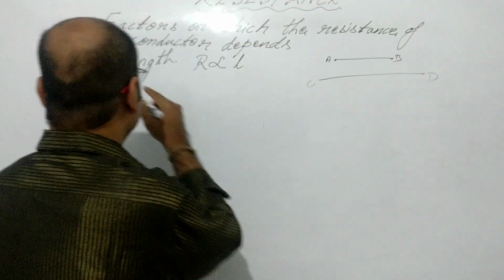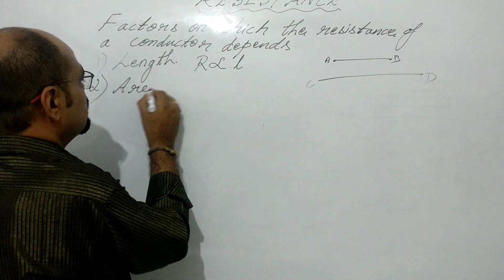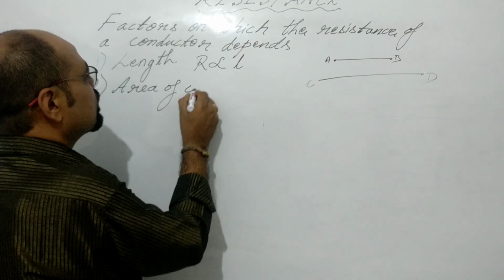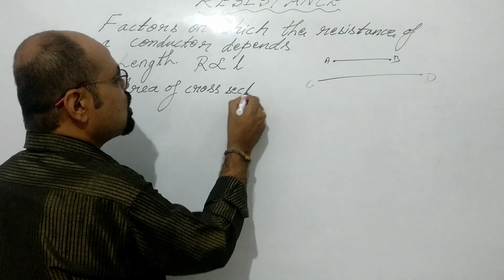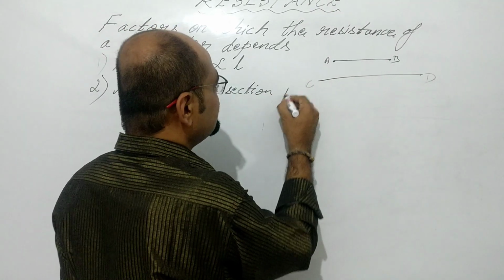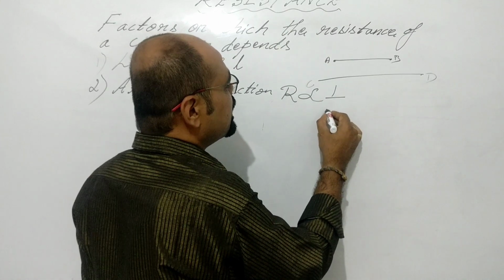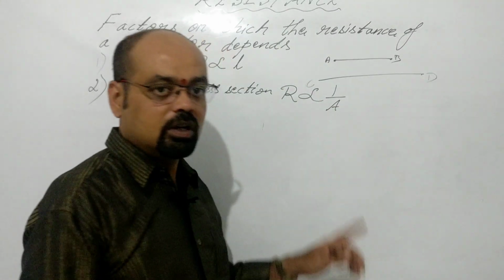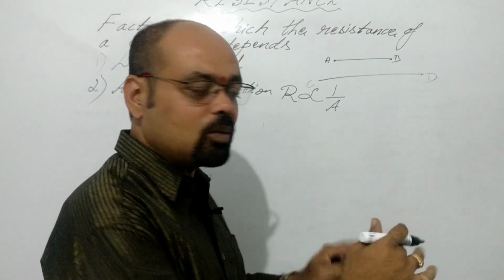Second concept, area of cross section. Resistance is inversely proportional to area of cross section. What do you mean by that?